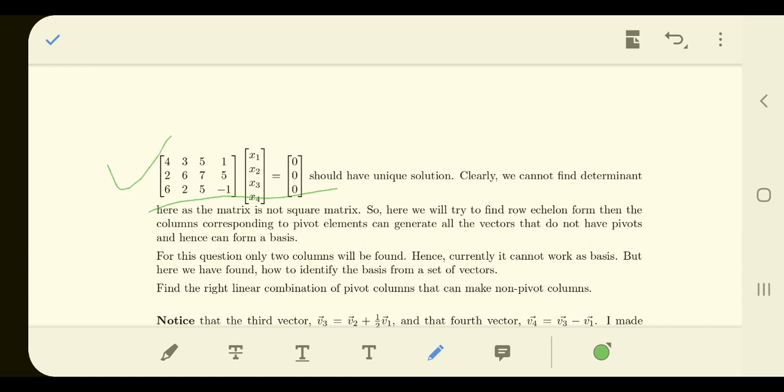Now this particular matrix is a 3 by 4 matrix. If you apply Gauss elimination, because each row and each column has at most one pivot element, and it has 3 rows and 4 columns, it has at most 3 pivots. So definitely one column will not have a pivot element, and hence it should not work as a basis. It will have a free variable, and that free variable will contribute to an infinite number of solutions.